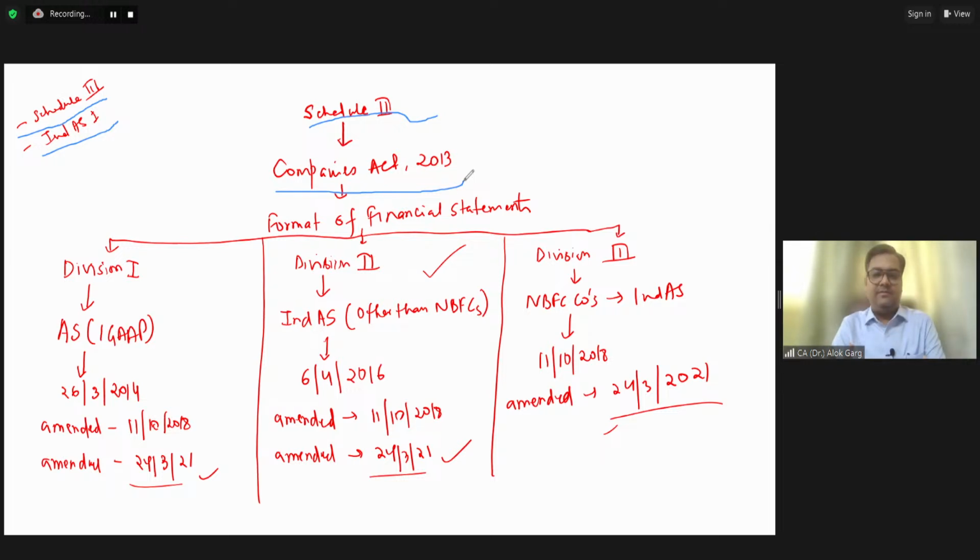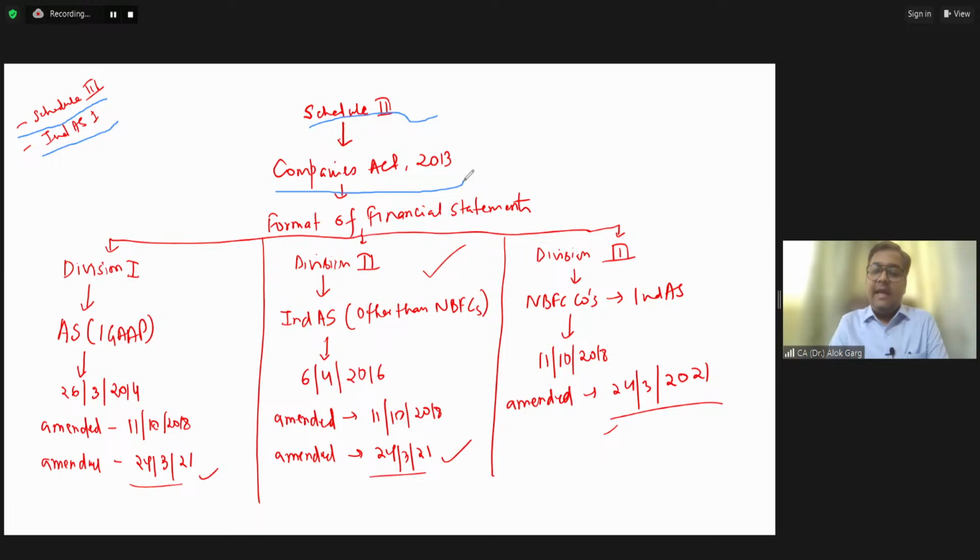So under the Companies Act, if you need to refer to the guidance available for the format of the financial statement, the right guidance is available in Schedule 3, right? In the Companies Act there are so many sections and so many schedules. Schedule 3 is one of the schedules which takes care of the format of the financial statement.